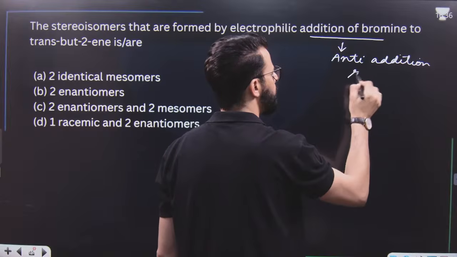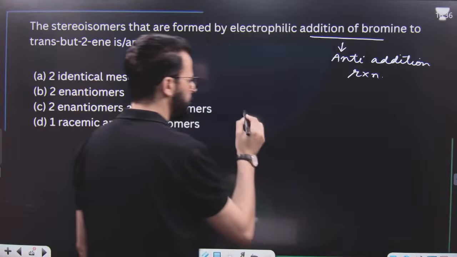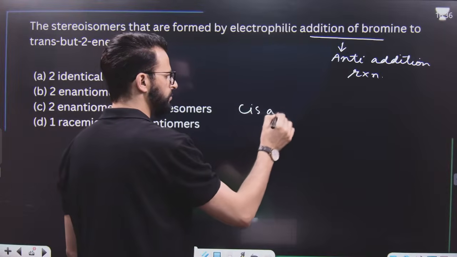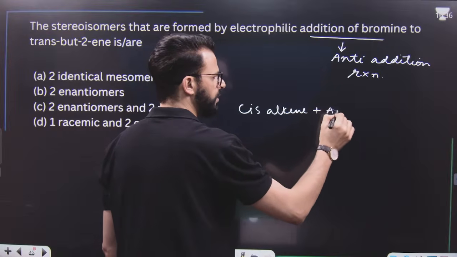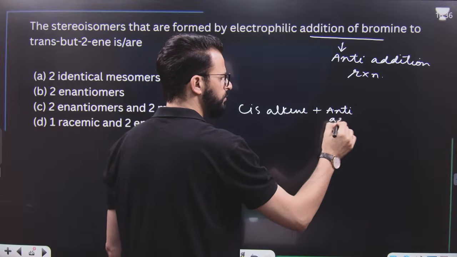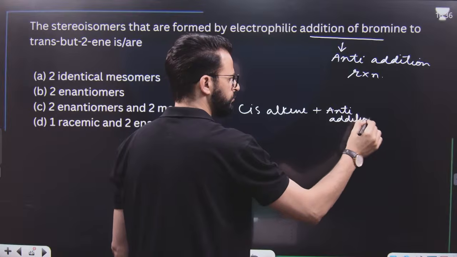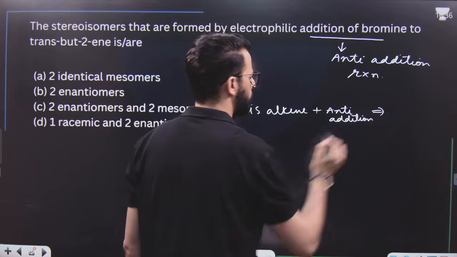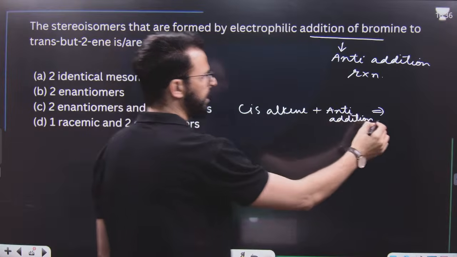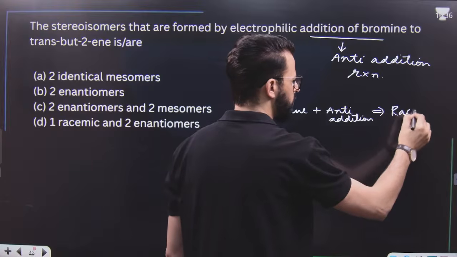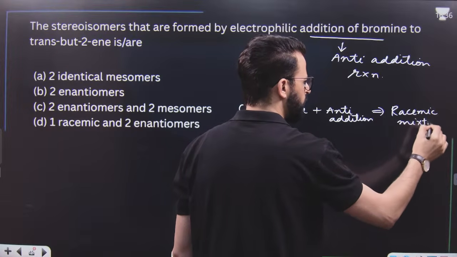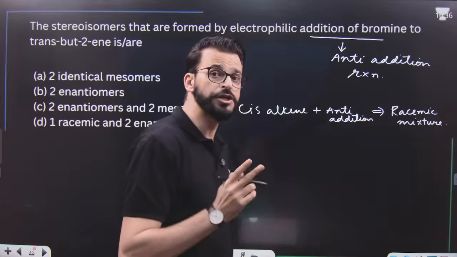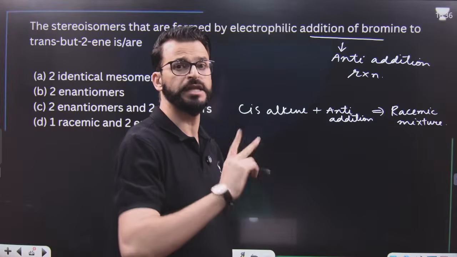This is an anti-addition reaction. And we know whenever you have a cis alkene and the reaction is anti-addition, we generally get a racemic mixture. That means two enantiomers will be formed in equal proportion.